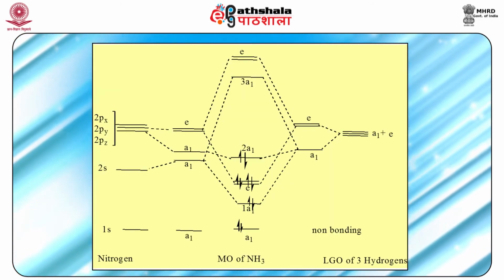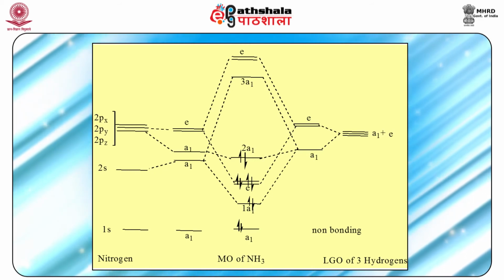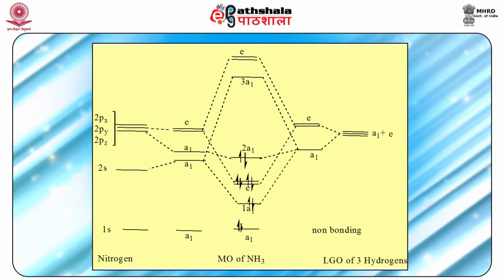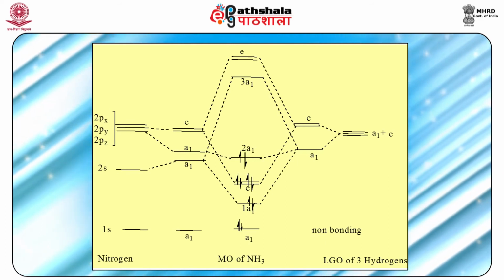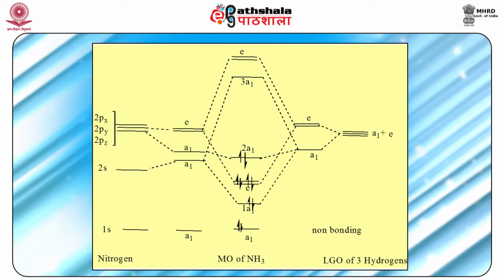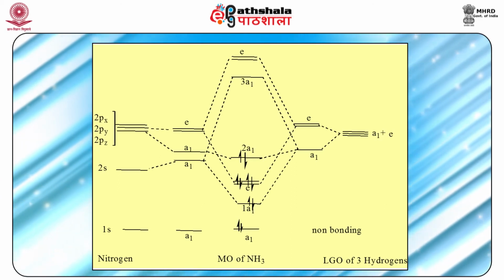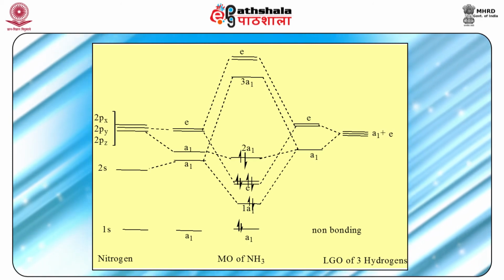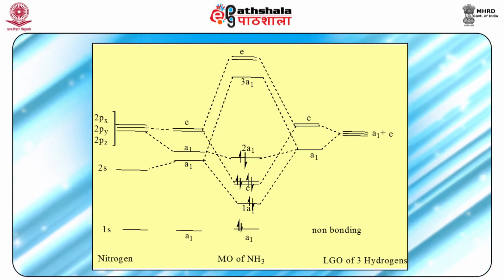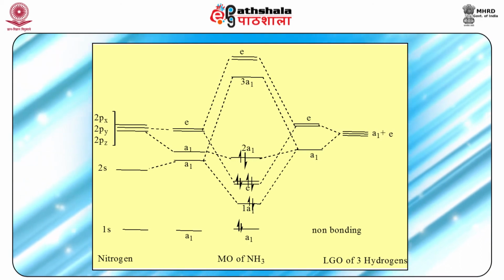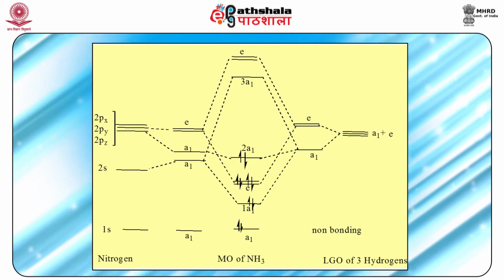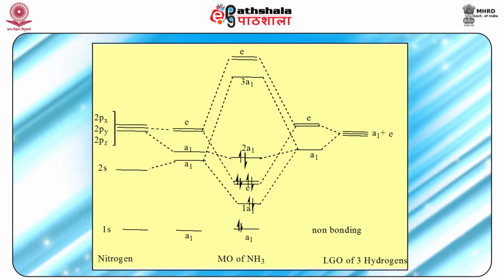In this diagram, on the left hand side nitrogen is there, the orbitals are 1s, 2s, 2pz, 2py, 2px, and the orbitals are A1, A1, A1 and E. On the right hand side, the LGOs of 3 hydrogens are A1 and E type, and after matching we get bonding and anti-bonding molecular orbitals and also non-bonding orbitals, and these are filled up as per the rules, that is 2 electrons per molecular orbital.